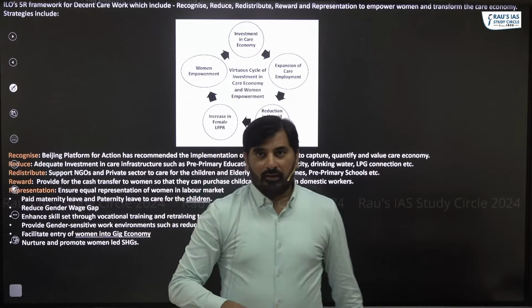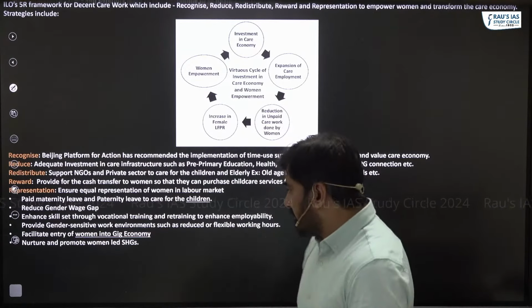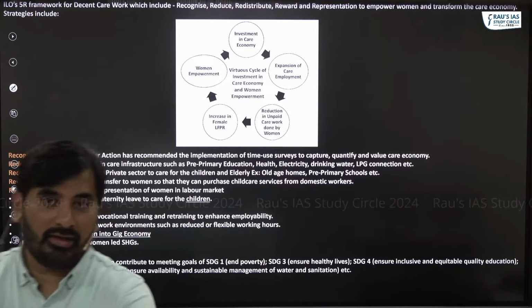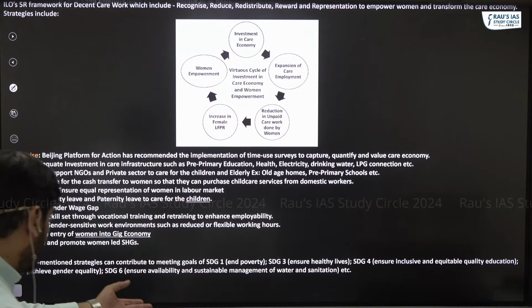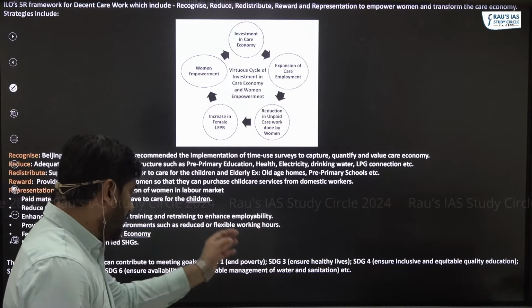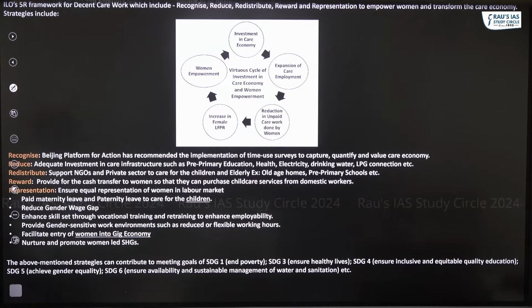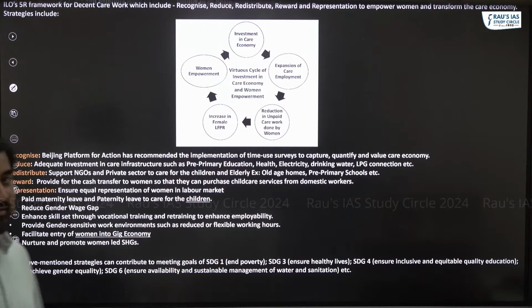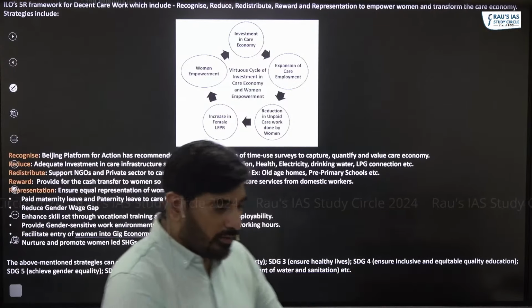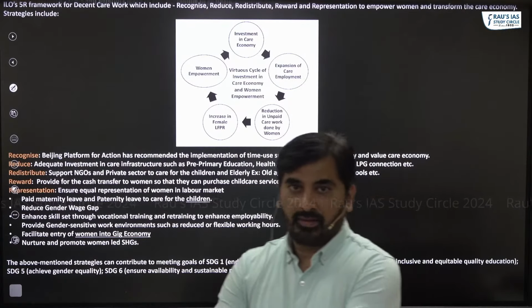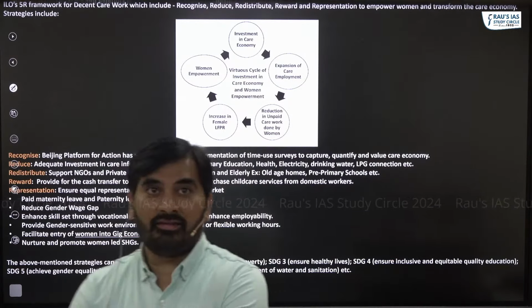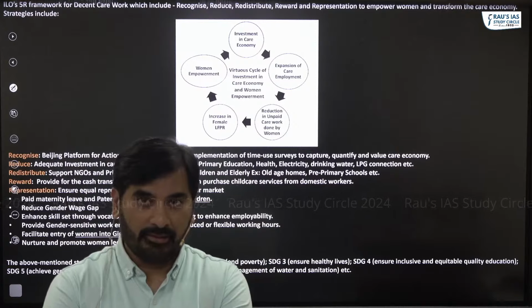Lastly, as far as the conclusion is concerned, you can say the above mentioned strategies can help us meet multiple SDGs like SDG 1, SDG 3, SDG 4, SDG 5 and SDG 6. So you can conclude your answer with sustainable development goals. I hope it is clear, everyone, right?